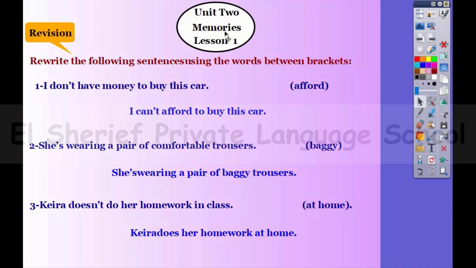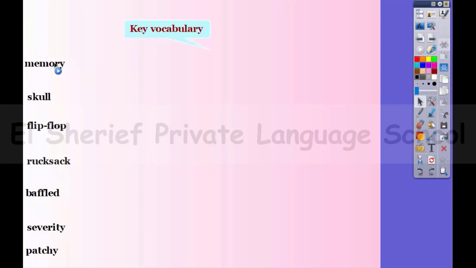So at first I have to ask you this question. Do you have a good or bad memory? And of course, to answer this question you have to know the meaning of this word, memory. By this word we mean your ability to remember things. So if you say that you have a good memory, you mean that you have that ability to remember things easily, and vice versa. So now, let's move on and study this new vocabulary.